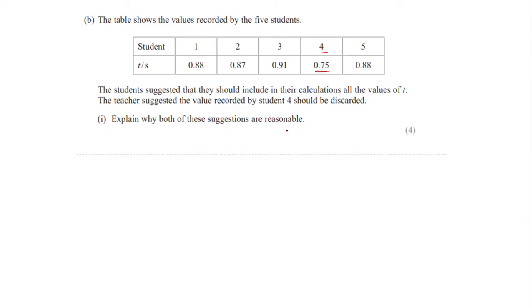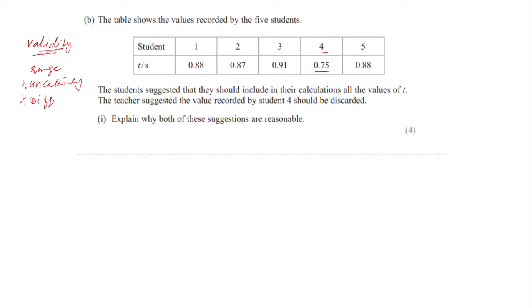Okay, so this is all about validity of the data set. So remember, when there is a question about validity of a data set, we look for three points. Number one, we look for the range of the data, and then uncertainty, or you can say percentage uncertainty, and then percentage difference.